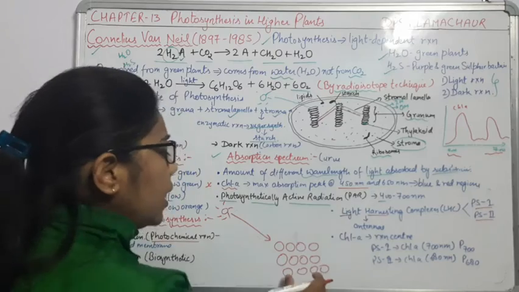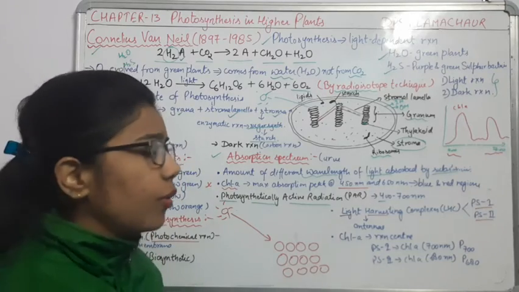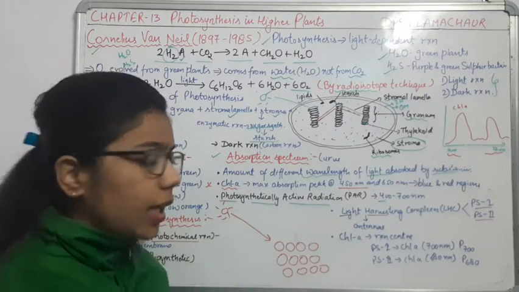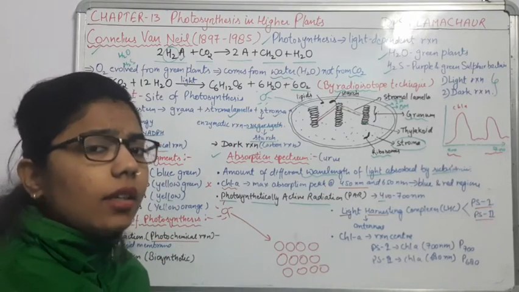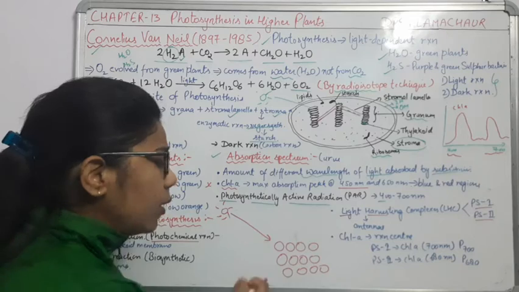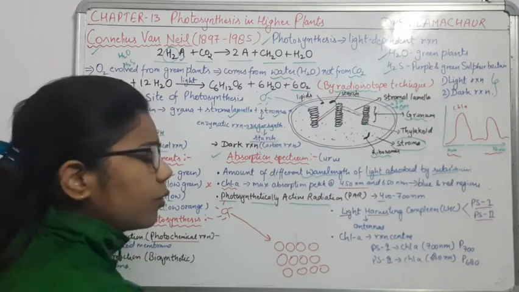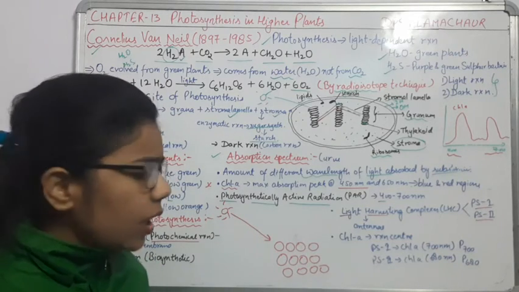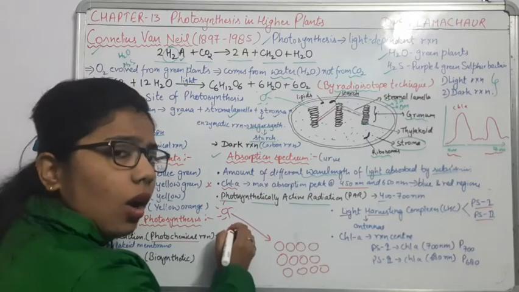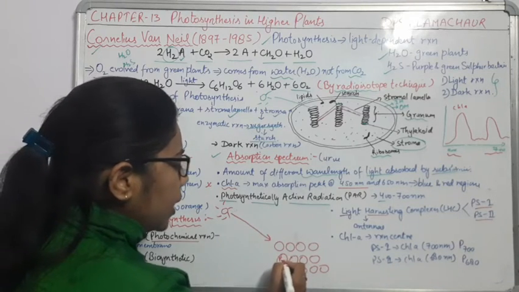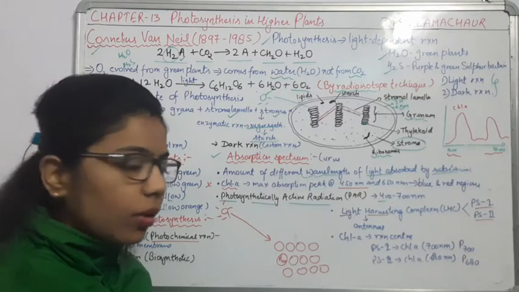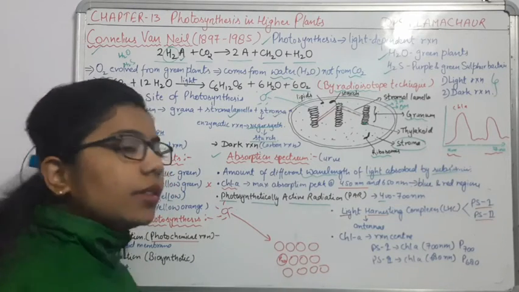If any of these pigments has the tendency to absorb 450 nanometer, it will take that from the sunlight. So if 450 nanometer of wavelength comes from the sunlight, for example this is P450, it will take this energy from here.